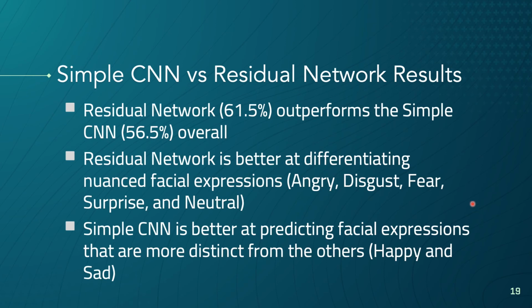This higher accuracy of the residual network agrees with our hypothesis, as the residual network can extract a greater number of useful features due to having residual blocks and more convolutional layers. On the other hand, the simple CNN seems to be more effective at predicting facial expressions that have more distinct characteristics, such as happy and sad. This result was more surprising, and it shows that sometimes a simpler model is sufficient for differentiating between classes if they are distinct enough, and it's not necessary or even harmful to introduce more complex architectures.